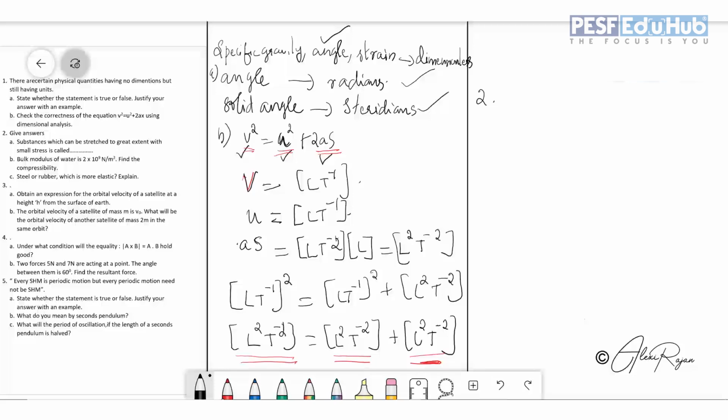Give answer: substances which can be stretched to a great extent with small stress, such substances are called elastomers.